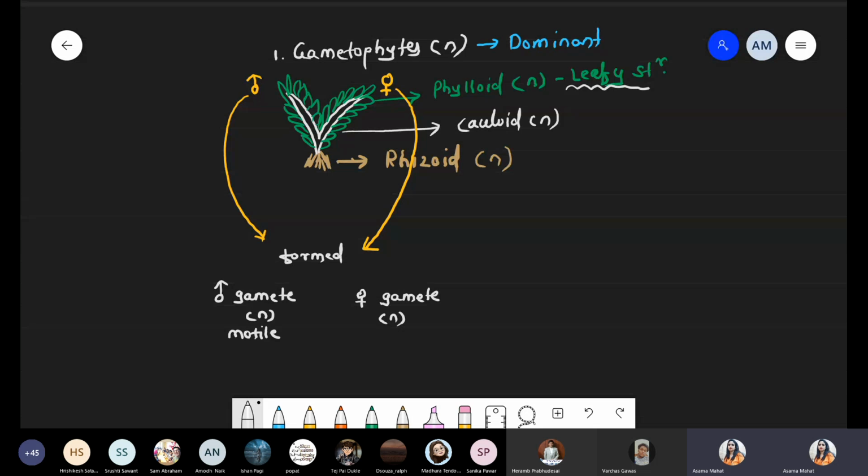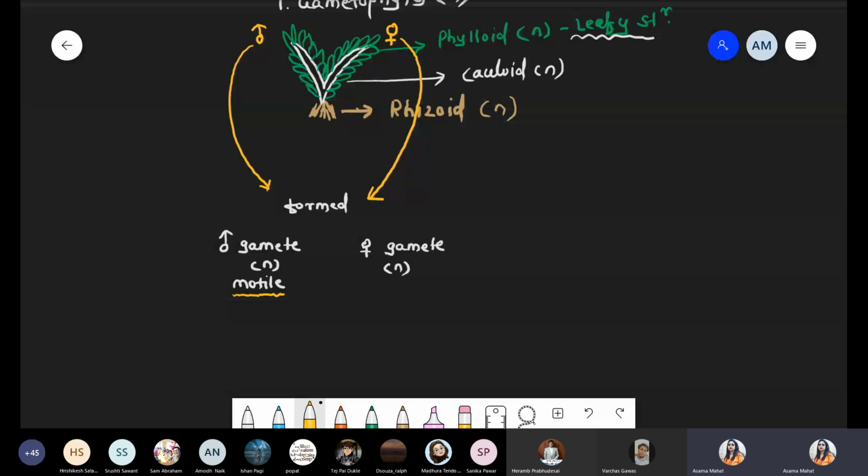So we are not taking the middle part, VCC, NCC, because we already discussed that part before this lecture. So directly we are talking about the male and the female, further they go and form the male gamete, and one specific characteristic feature of the male gamete is that it is motile. यहाँ तक हो गए now. So now what happened? There is a fertilization between male gamete and female gamete. So the next step is fertilization.